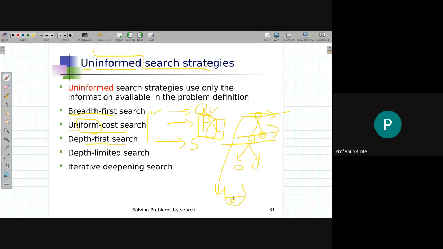So possibly 2 is sitting at the bottom and then there is the first node. So I will be expanding node 1 first. After expanding node 1, if it's not a goal node, I'll add these two nodes again in the stack, and thus node 2 will be visited only after all nodes on this side are visited. So I will be jumping to the deepest node in one direction, exploring whether it is a goal node or not, and then when I don't have anything to expand anymore in that direction, I will come back to follow the other directions. Hence, it is referred to as the depth first search algorithm.